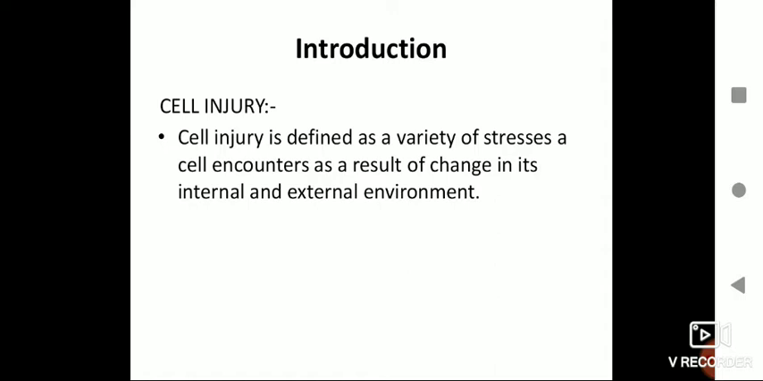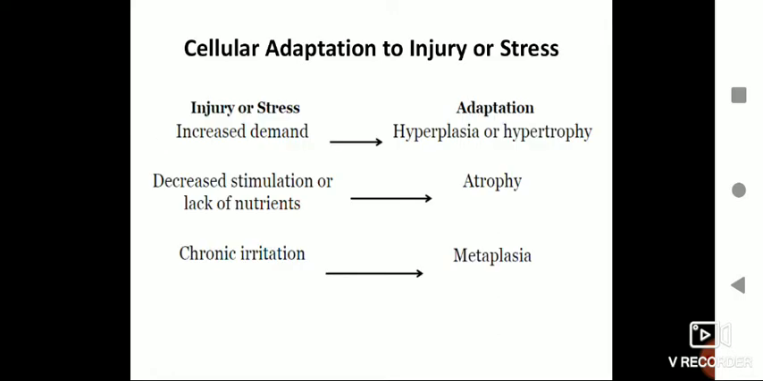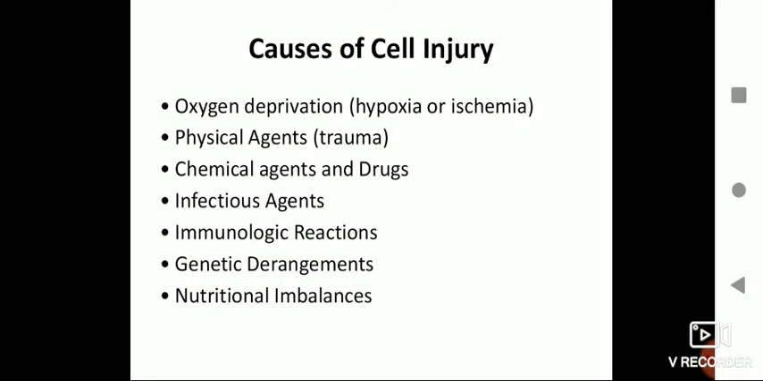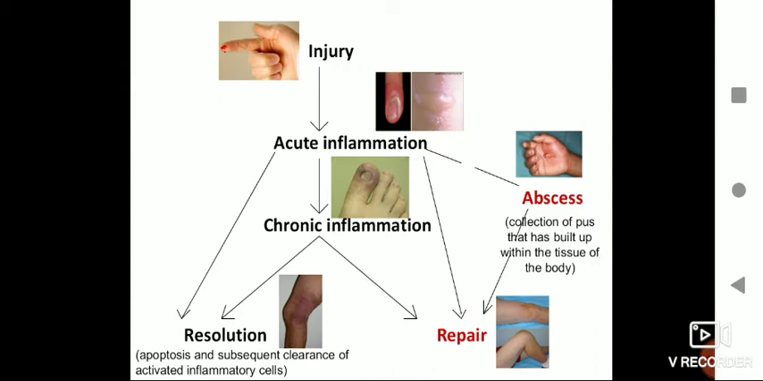Any kind of stress that the cell encounters due to any kind of change in its internal or external environment, we call that an injury. And depending on the type of injury, the cells have different ways to adapt themselves. For example, you can see here there are different causes, different ways the injury can happen. It is not necessary that only a physical injury is called an injury. It can be because of oxygen deprivation or certain chemical agents or immunological reactions. Any kind of damage to the tissue is called injury, and all this will lead to an immune response called inflammation.